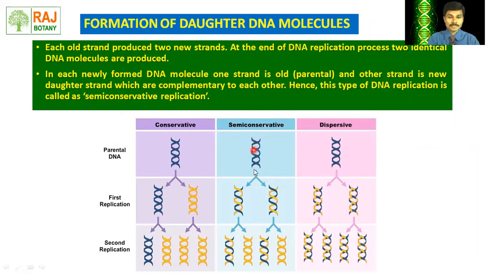This is the blue colored parental DNA molecule, and after the replication of this parental DNA molecule, we can see one strand, the blue strand, is the parental one, and one newly formed daughter strand is yellow colored. This means half of the molecule is parental and half is daughter strand, so half of the genetic information gets conserved. That's why it is named semi-conservative. This is the first replication generation.